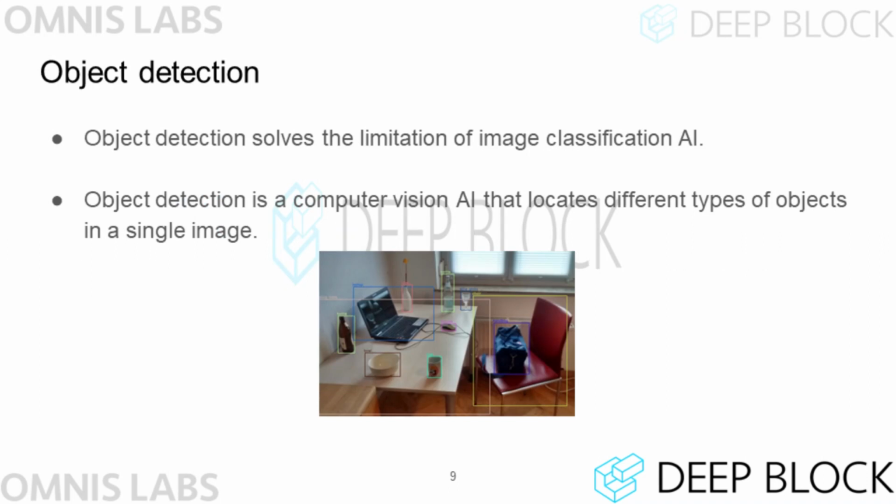The technology that is being developed to solve the limitations of image classification AI is the object detection technology. Object detection technology, also called object recognition, is a technology that finds several types of objects in an image. To explain this technique a little more simply, you can think of it as a technique to find the type of object you're looking for in an image and draw a box where that object is located.